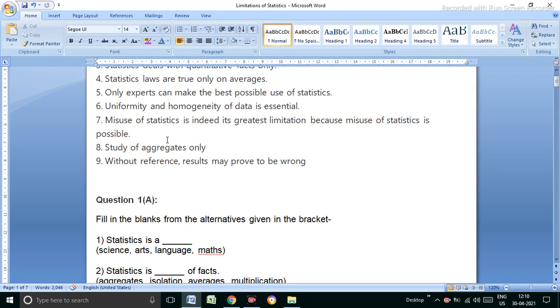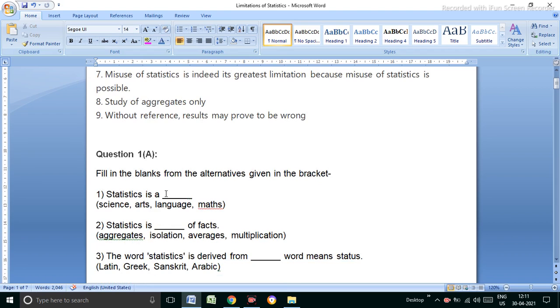Study of aggregate, we have already completed. Without reference, results may be proved wrong, just on the basis of the average. For example, when we say the percentage of COVID is increasing, without reference we don't know in which age group COVID is increasing, or in which area it is increasing. Without reference the result may be wrong. So if we say something without reference, then it would be 100% wrong.